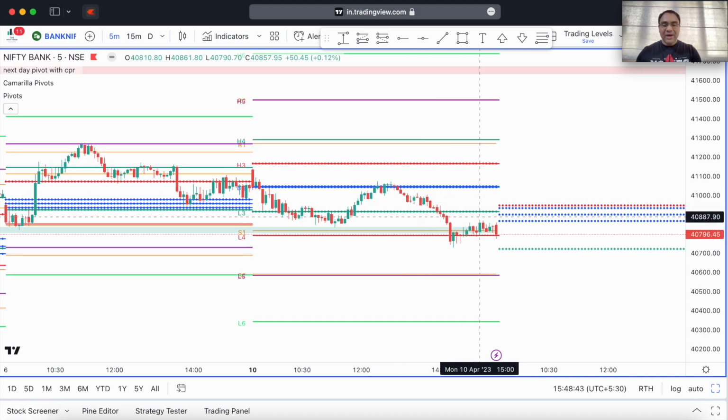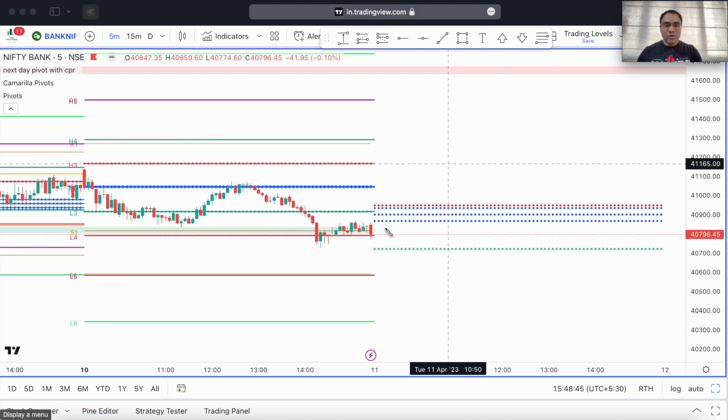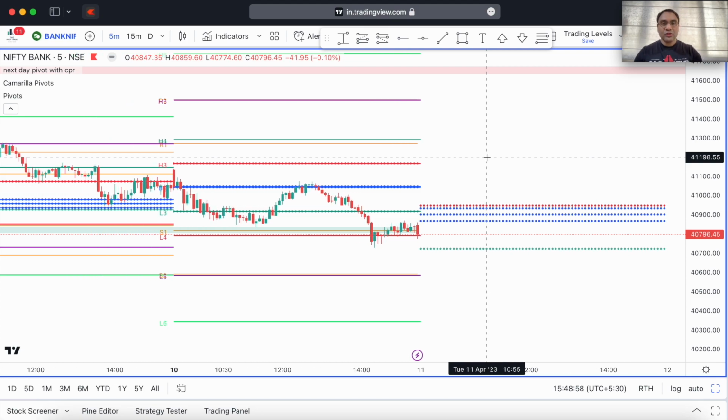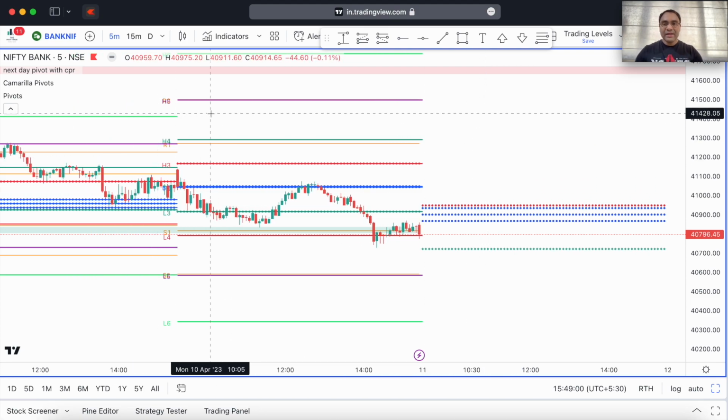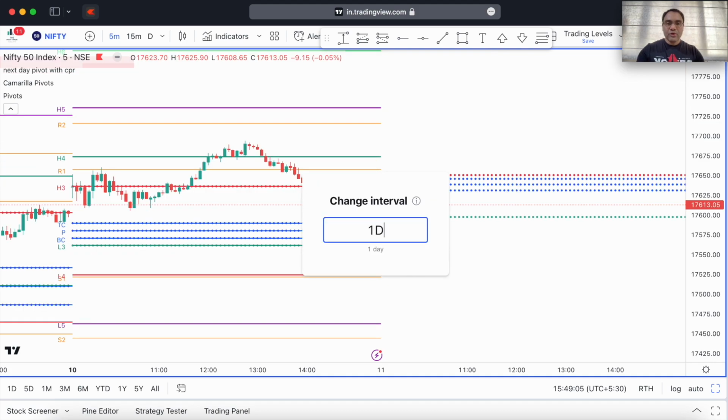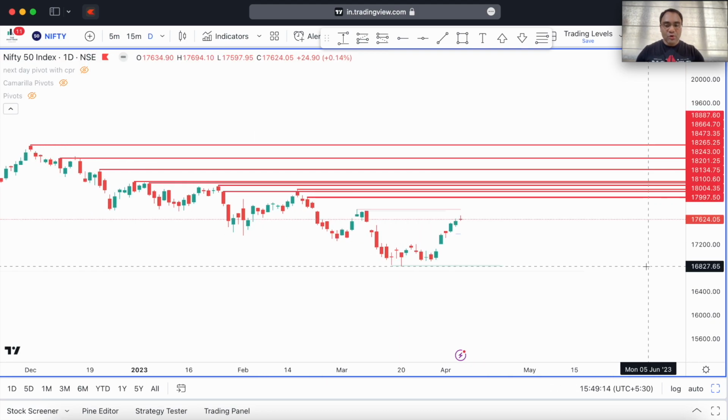And even if Bank Nifty were to open below or flat here, and Nifty were to open higher above the CPR, then even then I would maintain a bullish bias tomorrow, because don't forget that we are in an uptrend right now. The wider trend of the market is still upwards. So don't forget that part. If you go to the daily time frame, the broader trend of the market has been upwards, correct?